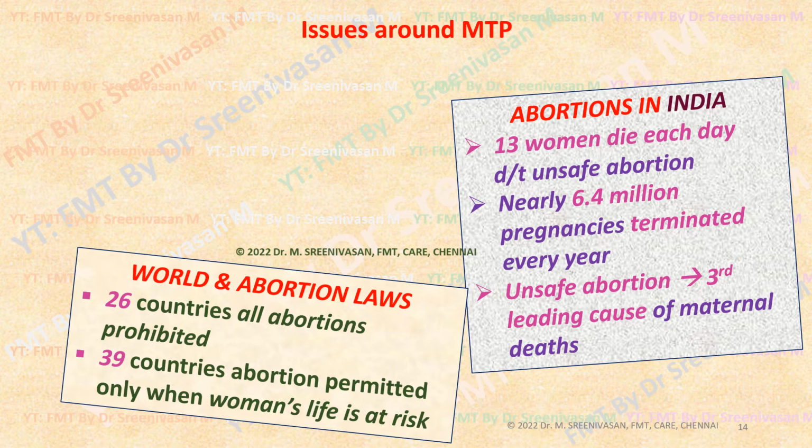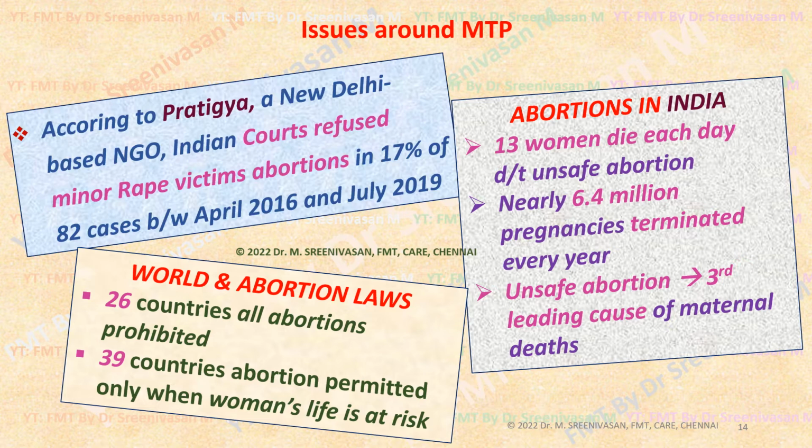In India, about 6.4 million pregnancies are terminated every year, and 13 women die each day due to complications of criminal abortion. Unsafe abortion constitutes the third leading cause of maternal deaths. Sometimes the court refuses abortion even in minor rape victims. It is said that in 17% of 82 cases between 2016 and 2019, the minor rape victims were refused abortions.